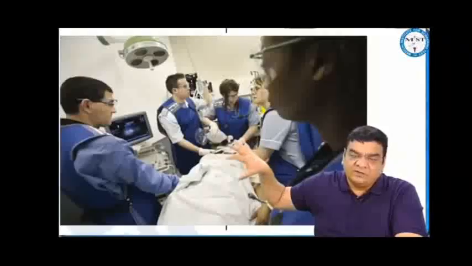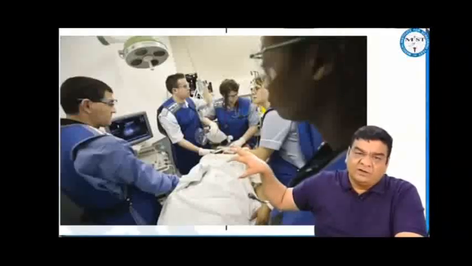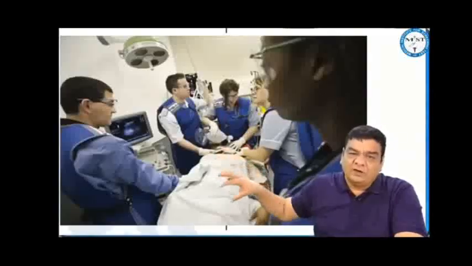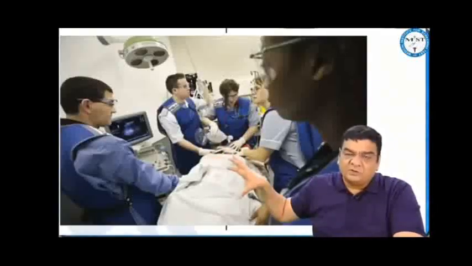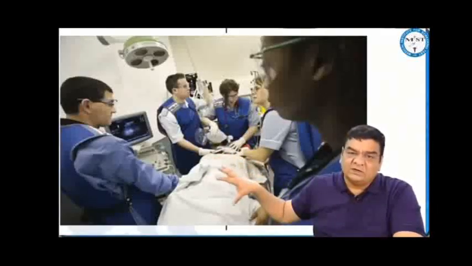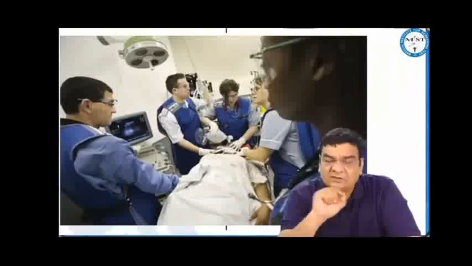In these situations, when the basic resuscitation is going on with the IV fluids or maybe blood, then if the facility of ultrasound is available in the emergency, you can quickly do a FAST, and that can tell you where is the significant injury. In this particular patient who is going to die very soon, there is no time to get a CECT done. So CECT is not done in a hemodynamically unstable patient.